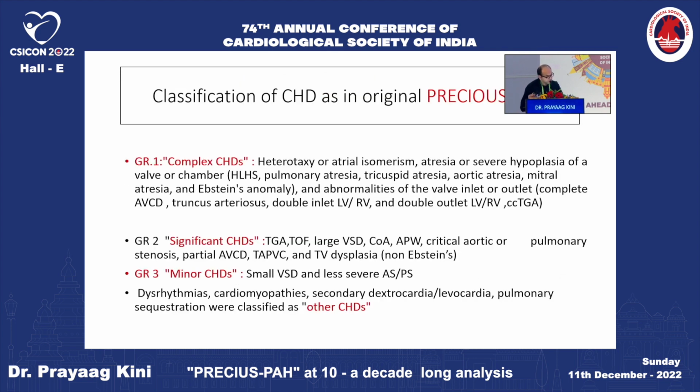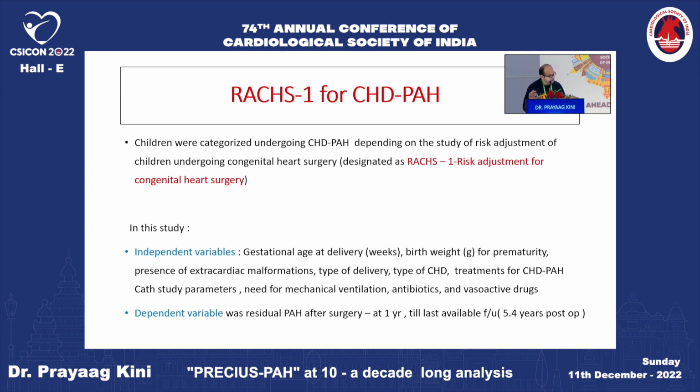Go ahead. So we have grouped surgeries as per the international classification, in which they say group 1 complex CHD, group 2 significant CHD, group 3 minor CHD. This is from the ACC AHA classification, in which most of our patients are in group 2 and group 3, group 2 mainly. And then other CHDs such as dysrhythmias and cardiomyopathies, secondary dextrocardia, levocardia. This was all a part which has continued from the earlier pressure study done in 2014.